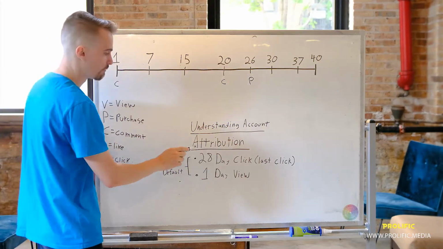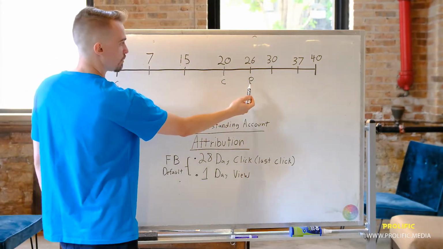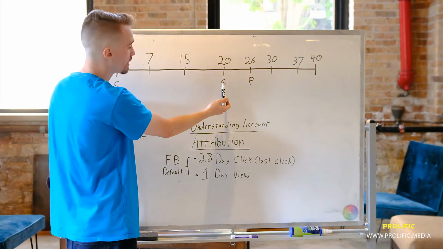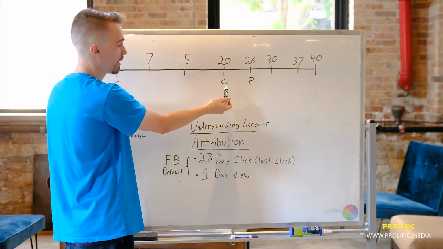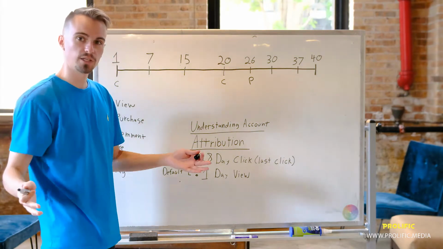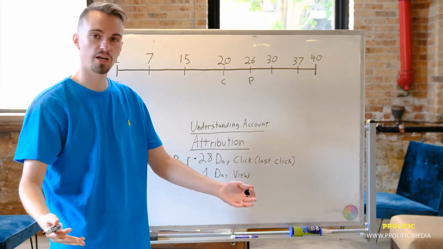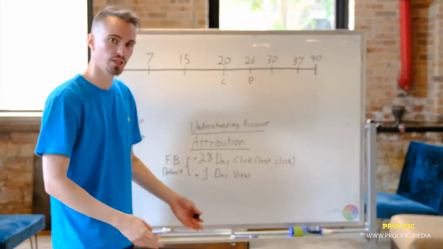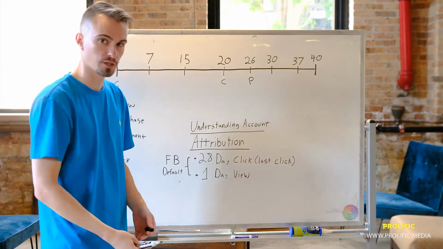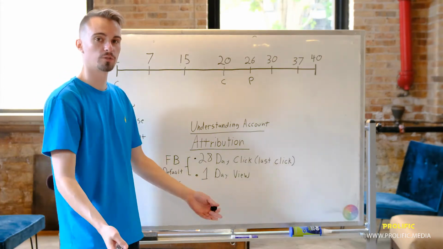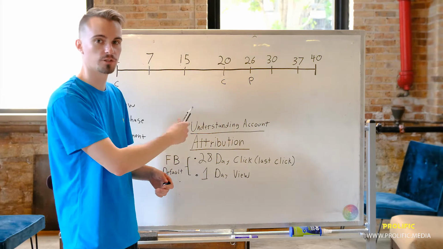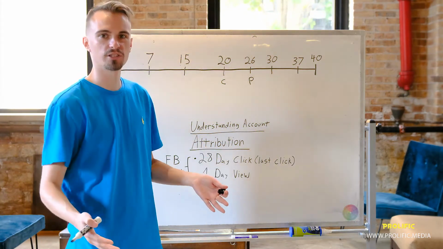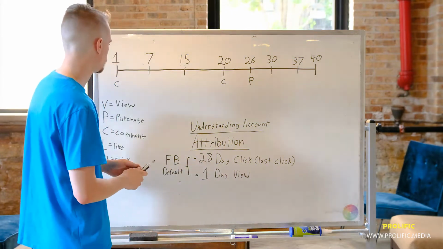Now, if we're doing the last click model and you purchased on the 26th, your purchase is going to go to the 20th because that is the last click that you had on that account. So there is a big difference on first click, last click. It depends on how your organization wants to look at things. If you look at all of your accounts as last click, then all of your attributions should be on last click. If you look at all of them on first click, then all of them should be on first click. You shouldn't have Facebook on first click and Google on last click. It's going to make it confusing. You're not really going to understand how attribution is working.